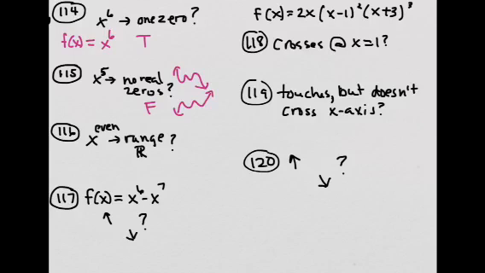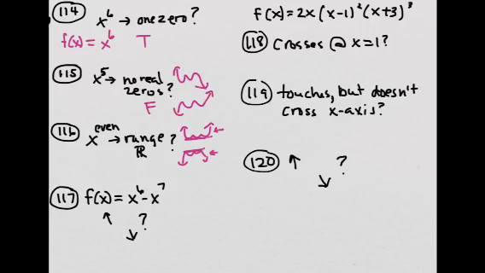116 says that a polynomial with an even degree can have a range that's all reals. Well, if it's an even polynomial, both ends go up, or both ends go down. So it doesn't have a range that's all reals, because this one has a minimum value, and this one has a maximum value.